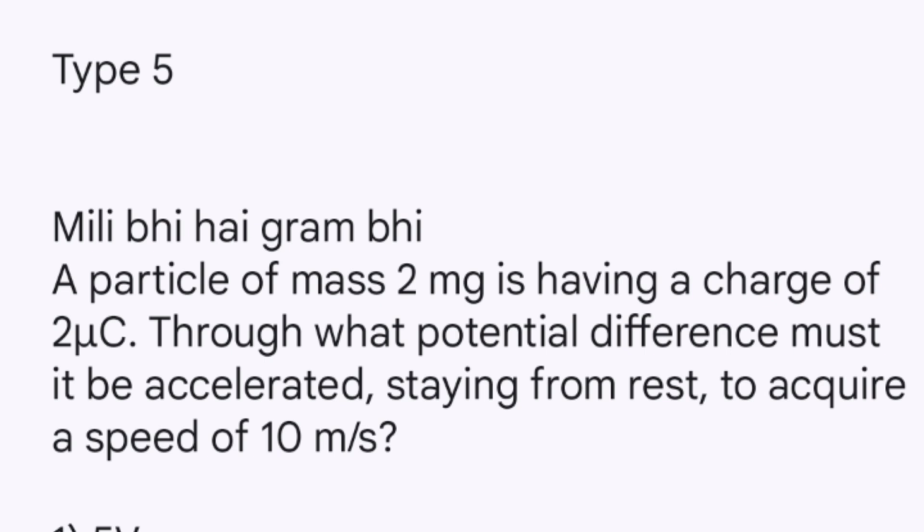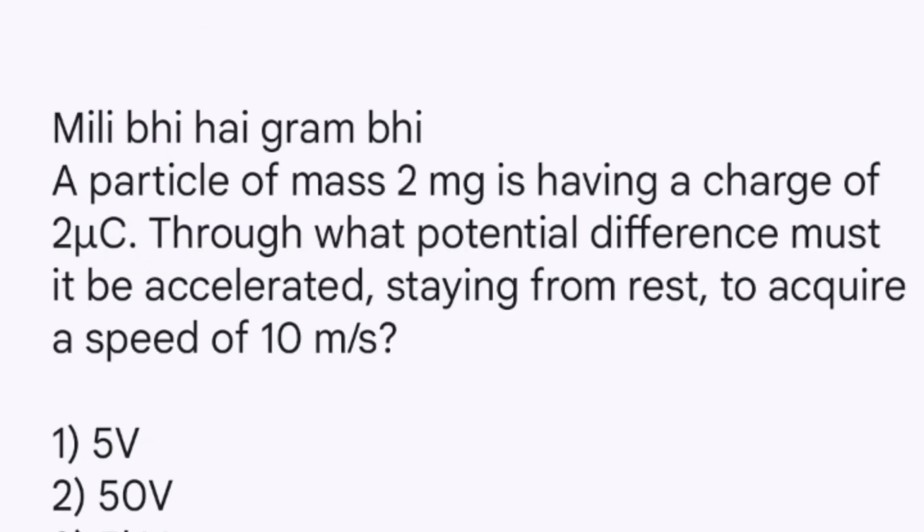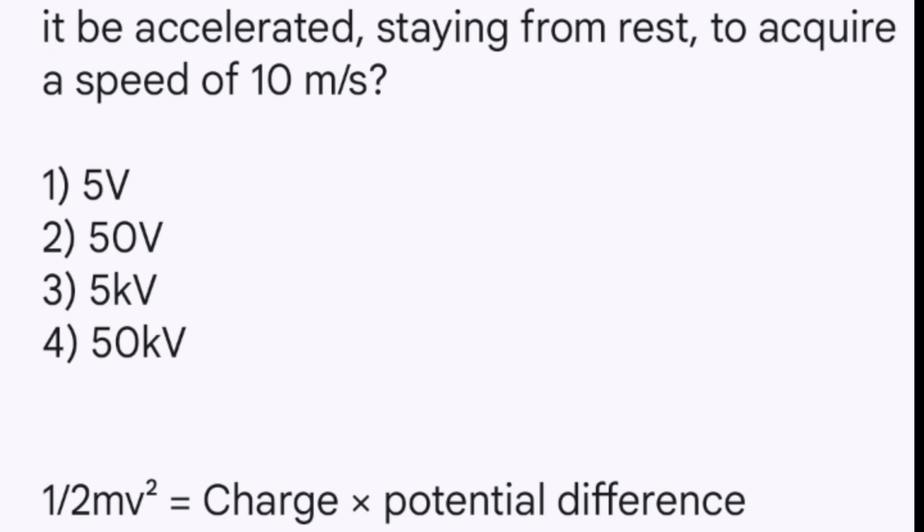The formula used here is half mv square is equal to charge into potential difference, which is the conservation of energy theorem. What we need to do is convert the given units into their SI units, like 2 milligram. What mistake I did was I converted milligram to gram but forgot to convert gram again into kilogram, for which I got the answer to be 50 kilovolt, which should be 50 volt instead.